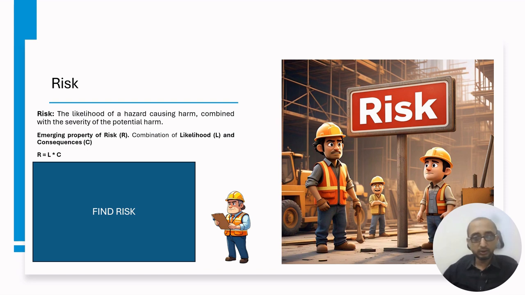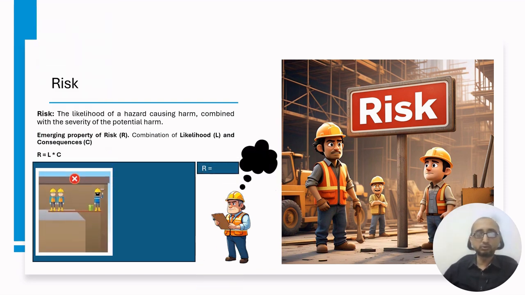Let's further understand with a scenario. Here you see a safety officer is finding a risk. There is an activity he is looking at, a painting activity. Here you see that instead of providing a safe platform, they just made a platform using a plank which is balanced by the weight of his co-workers. Looking at this activity, what will anyone think?